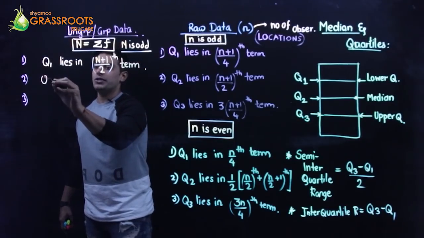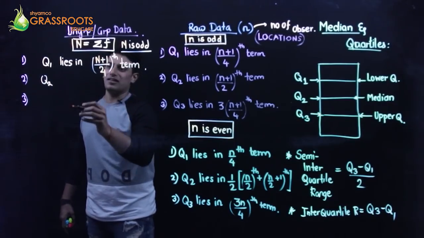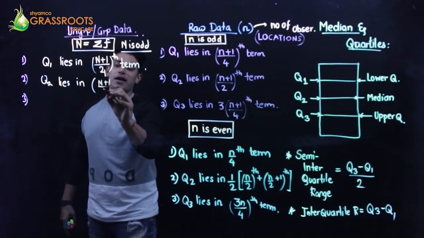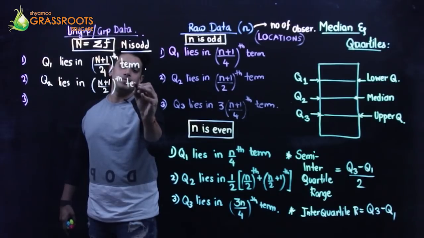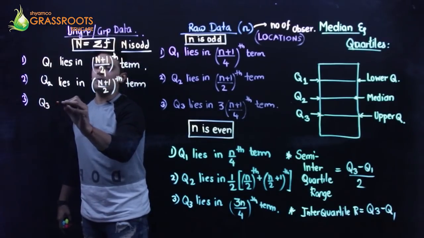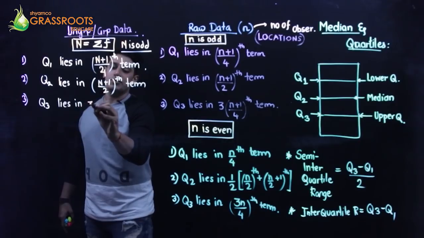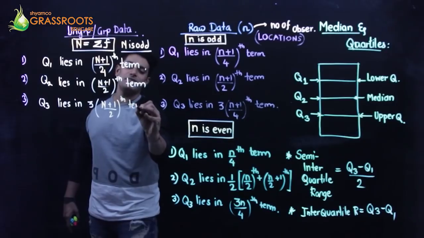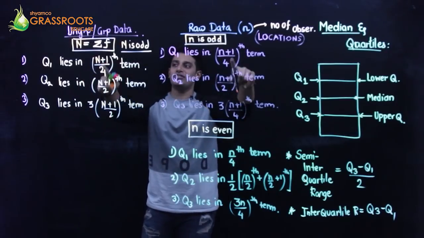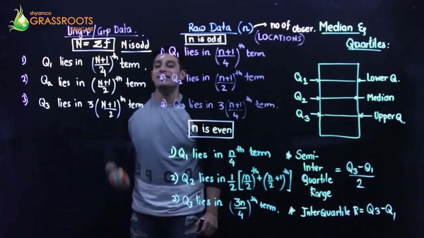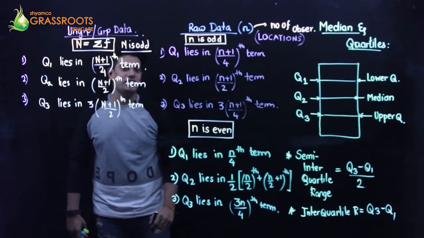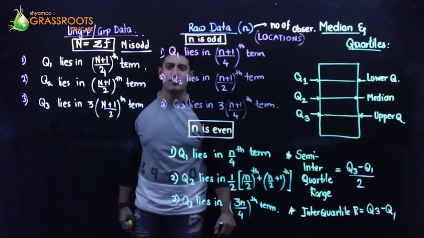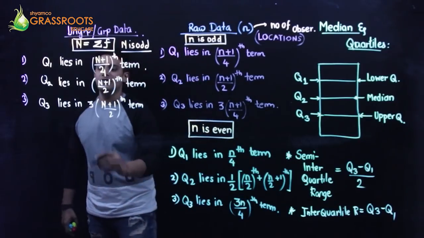Sorry, it's a quartile. Q2 lies in the (N plus 1) by 2th term and upper quartile lies in the 3 bracket (N plus 1) by 4th term. So basically it's almost the same formula, just small n is replaced by a capital N, where capital N is summation f, and small n stands for the number of entries or observations or terms, right?